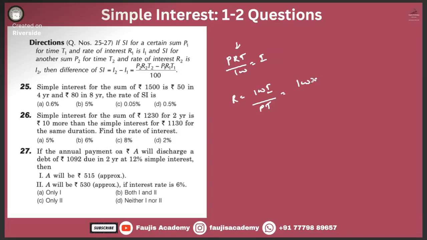That means 100, I is 50, P is 1500, time is 4. That was 50 divided by 15 into 4. This should have been your R.